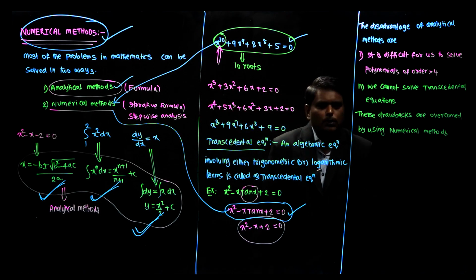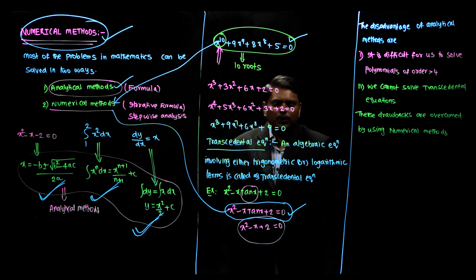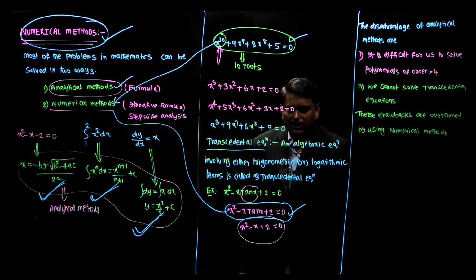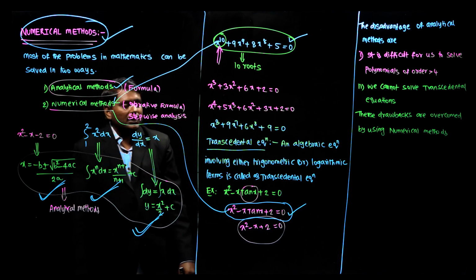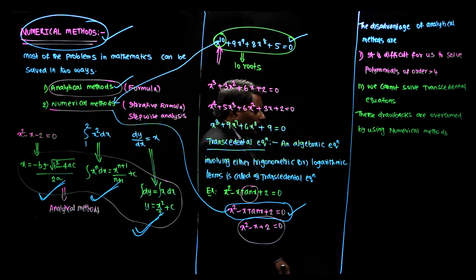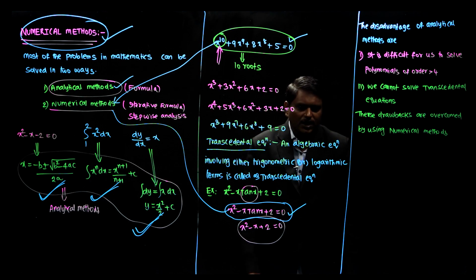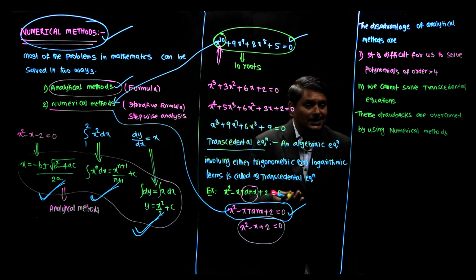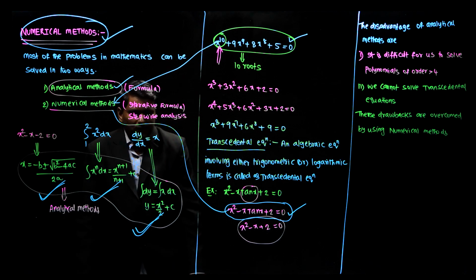With everything, there will be pros and cons. So positives as well as negatives. Up to now, we have discussed what are the advantages of numerical methods. We can solve higher order polynomials and we can solve transcendental equations. Now let us discuss what are the disadvantages of numerical methods.